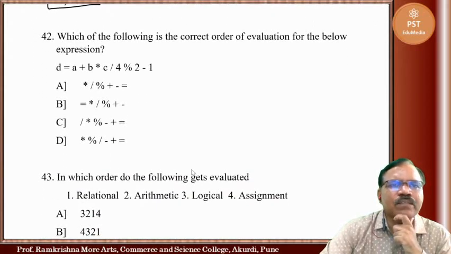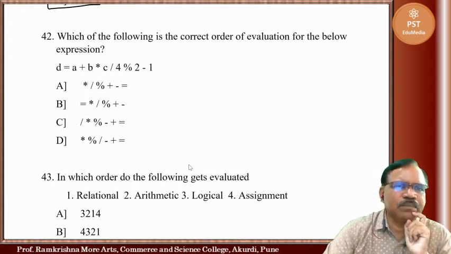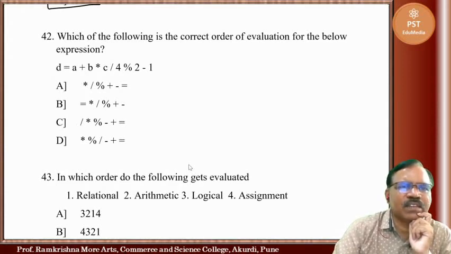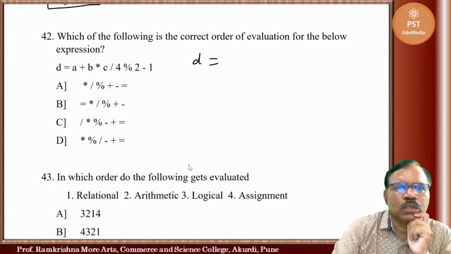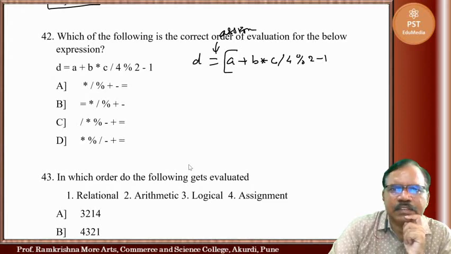Now next one, which of the following is the correct order of evaluation for the below expression? Means here expression is given. So here D equal to. So this is assignment operator. And then here we have A plus B star C division 4 % 2 minus 1. Now here this is expression.